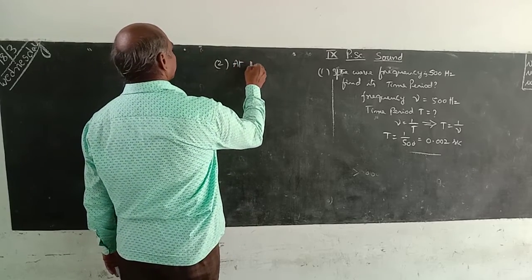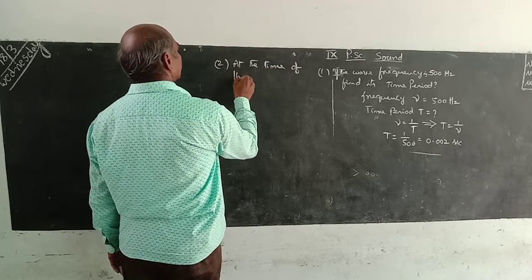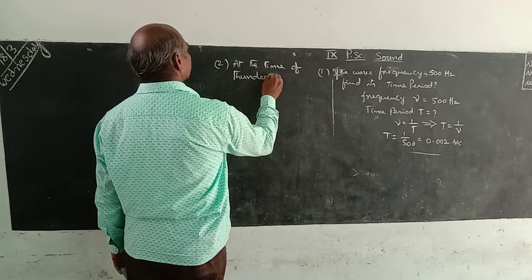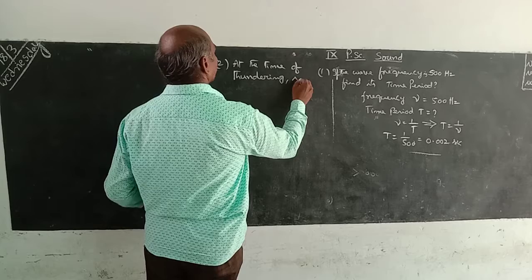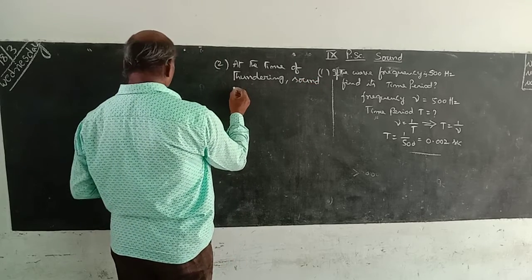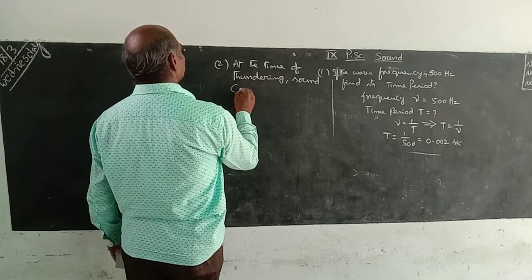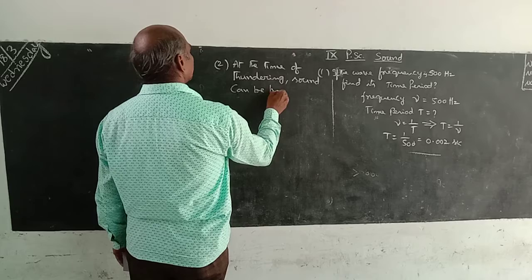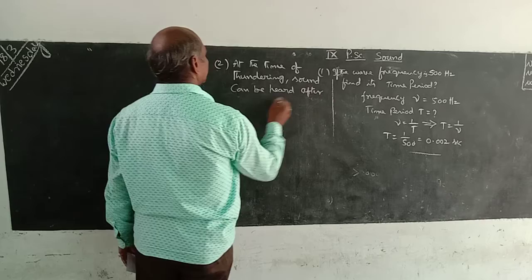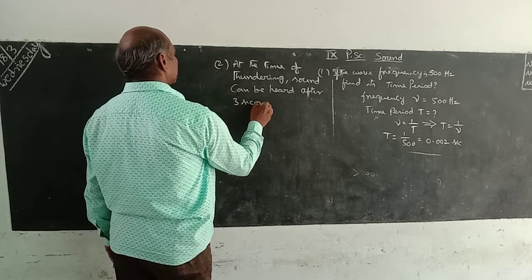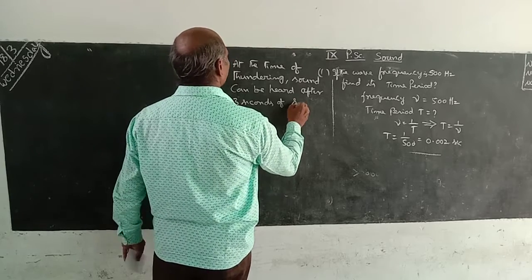At the time of thundering, sound can be heard after 3 seconds of spark.